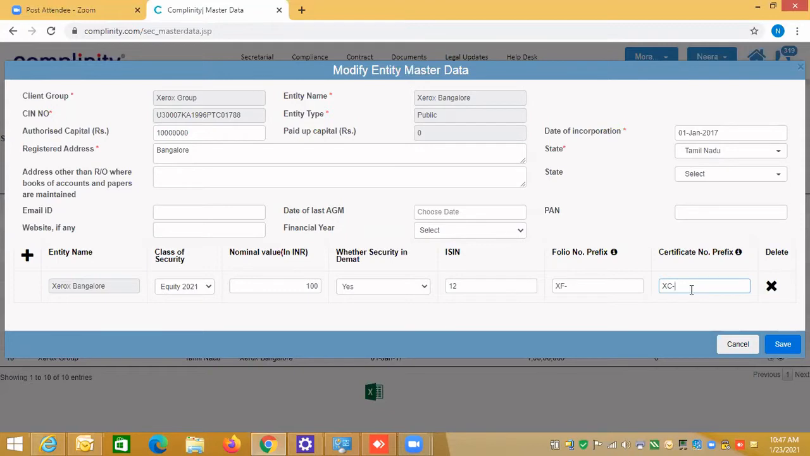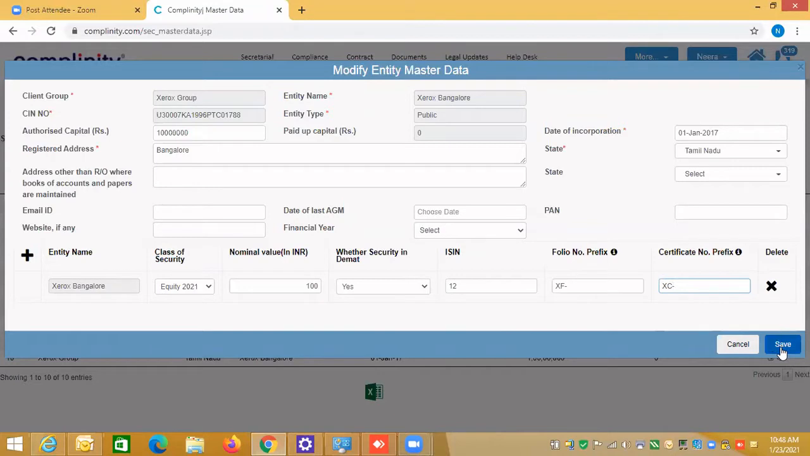If I'm not giving any information here, if I'm not setting any folio or certificate prefix, then when you are doing the transaction, the first allotment number will start from 1. And even if I give, suppose, XF hyphen, then it says XF1. It will always start from number one. But if you are giving a prefix here, then when you are doing the share accounting and the allotment, that prefix will be applied. So let's use this prefix, because if you have a couple of client groups, they must be having some prefixes. So I have done the prefix over here.